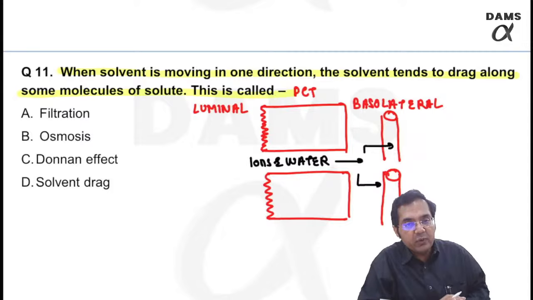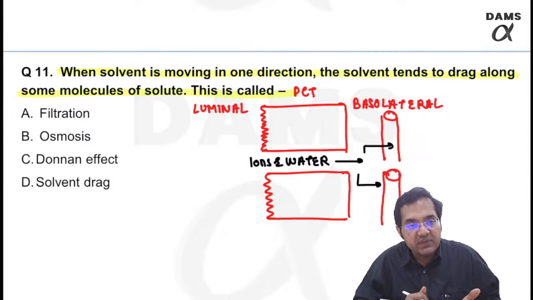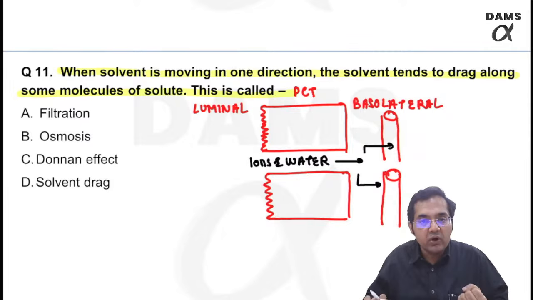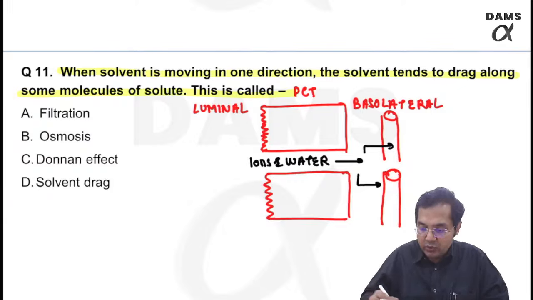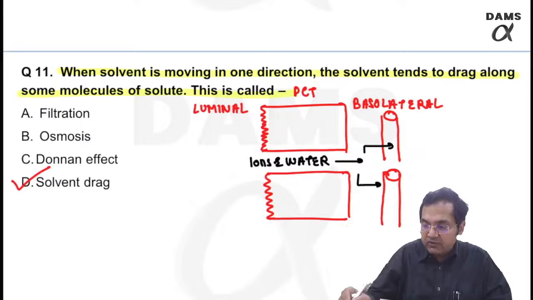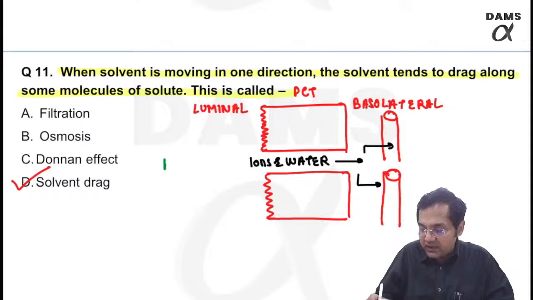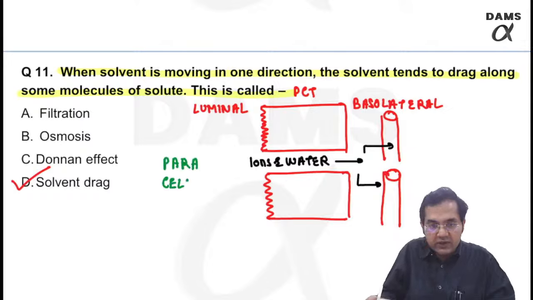What is this process known as? Remember, as the name suggests, water carries the dissolved solutes and ions along with it. This is famously known as solvent drag. This type of transport, which I have just drawn the figure for, is famously known as paracellular transport.